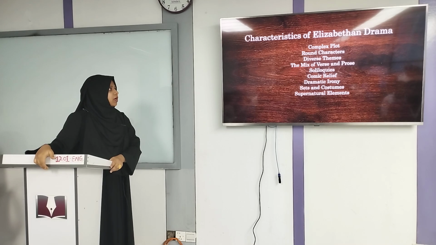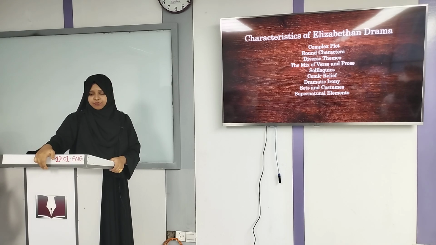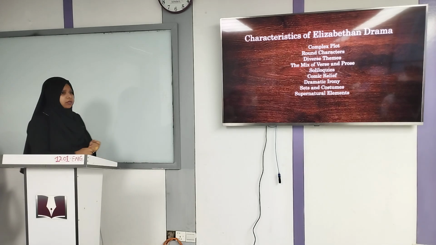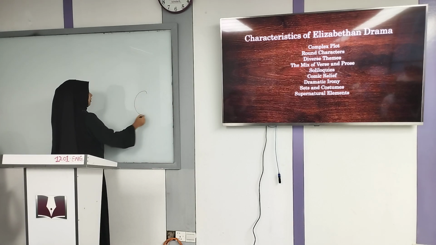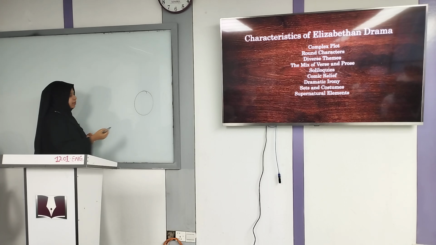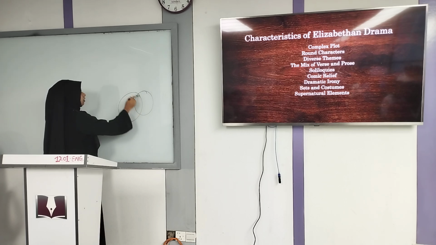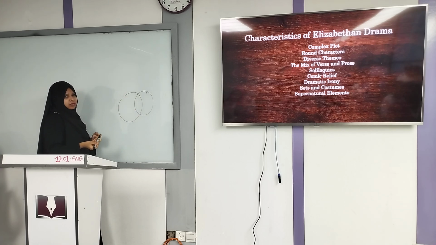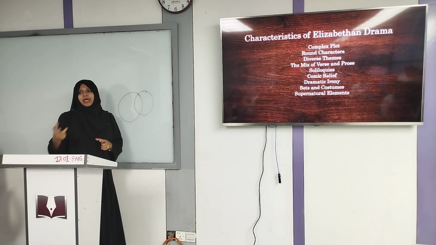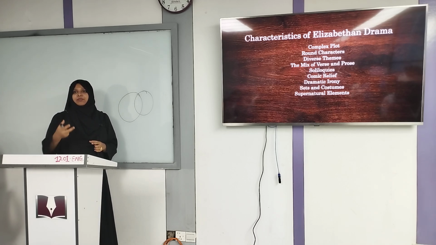And then round characters. Round character means, say I'm a good person, so I can be defined with white. Say I'm a bad person, so I can be defined with black. What if I'm a mixture of good and bad? Then I will be a mixture of black and white. It will be gray characters.